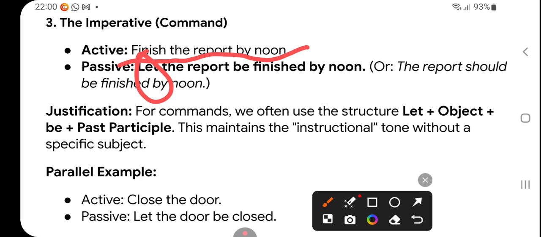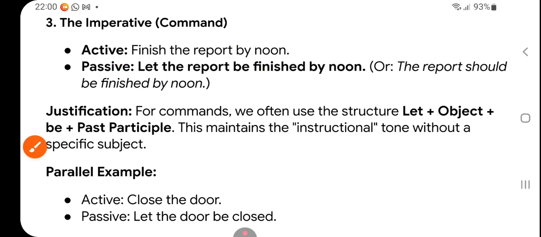Then the helping verb will be "be finished". "Be" is taken from the same group: is, are, was, were, be, being, been. So "be" will be used here: be finished by noon, right?